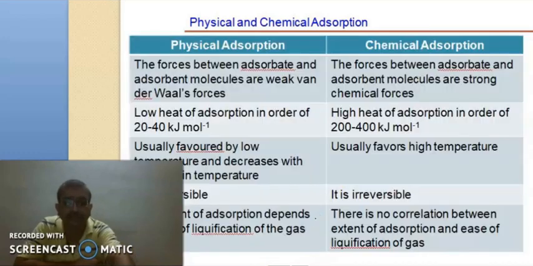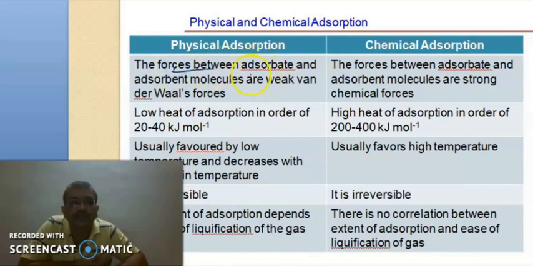So the differences between physical adsorption and chemical adsorption: in physical adsorption, the forces between the adsorbate and adsorbent molecules are weak van der Waals forces, while for chemical adsorption, strong chemical forces are there between adsorbate and adsorbent.